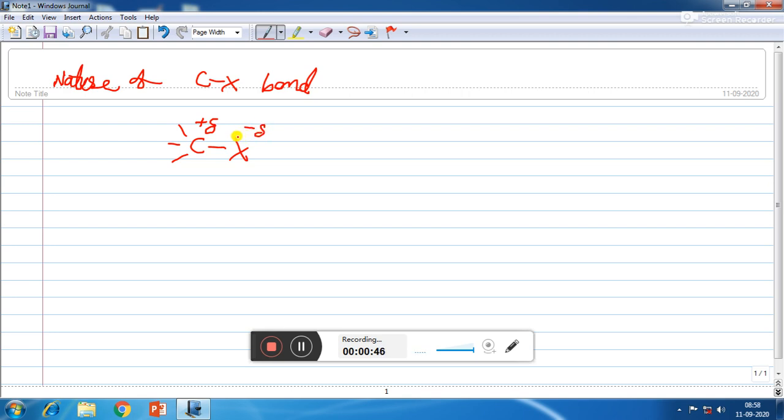As we go down the group in the periodic table, the size of halogen increases. Fluorine atom is the smallest and iodine atom is the largest. Consequently, the carbon halogen bond length goes on increasing from CF to CI.